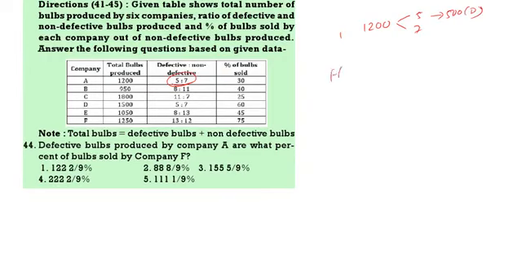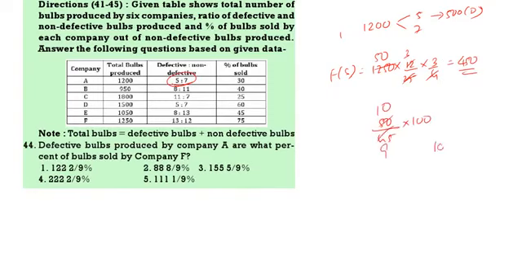F sold we have to calculate. 1250 into 12 by 25 into sold is 3 by 4. That is 54 threes. It is 450. This is bulbs sold. Now 500 is what percent of 450? So you just write 50 by 45 into 100. 5 tens, 5 nines. So it is 1000 by 9. That is nothing but 111 1 by 9. 111 1 by 9 is the correct answer.